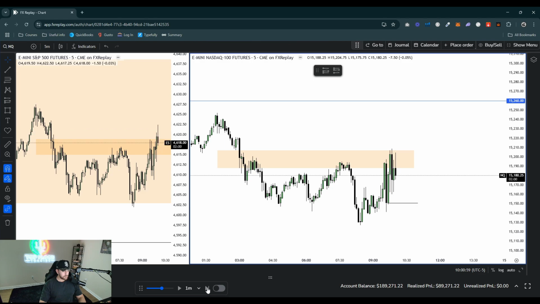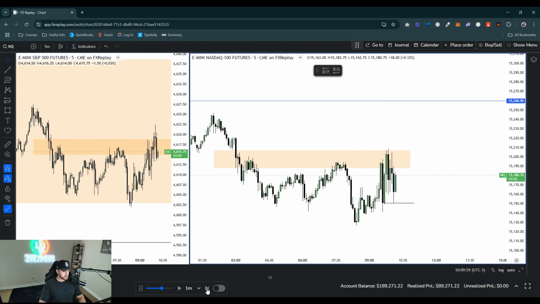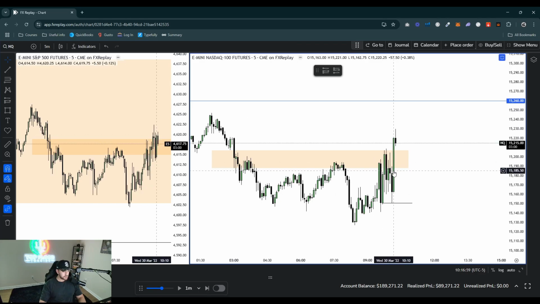So nothing, pretty choppy opening here. Let's see. So I think SMT, right? Did we get an SMT? Yeah, we got an SMT above these highs. So you see how I rejected the opening price of this candle here? Perfectly tapped it here at 10:05. Now it's pushing higher. Oh, big push up here.